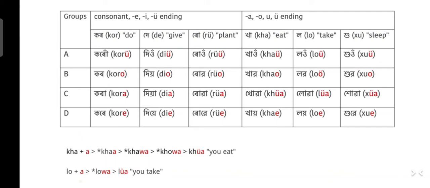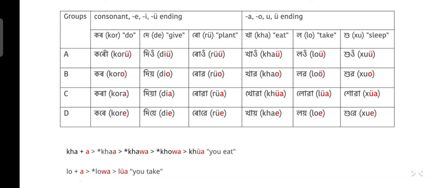And one thing I forgot to tell you, that the a ending roots become e ending stems. Like de means to give, and as a stem it becomes di.